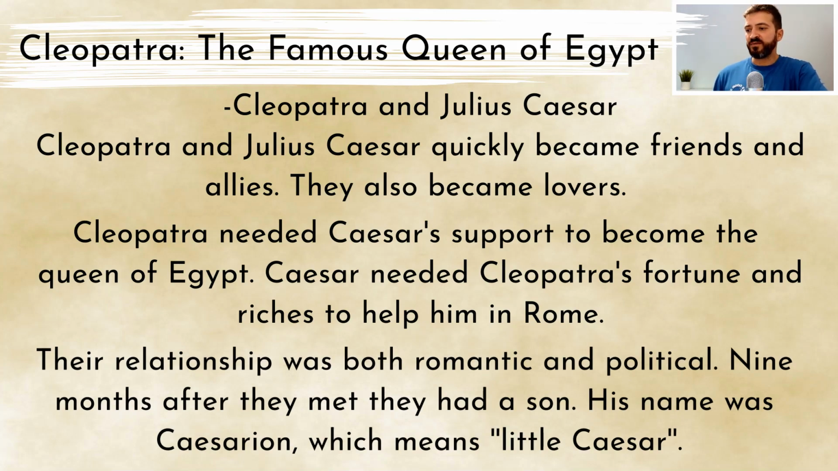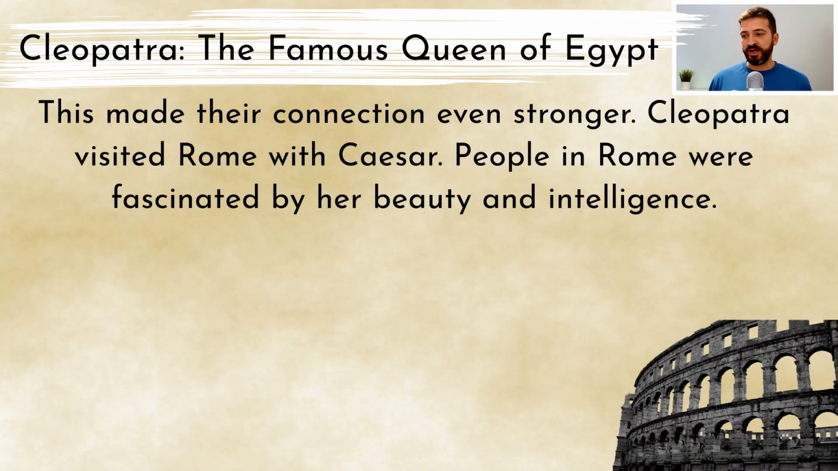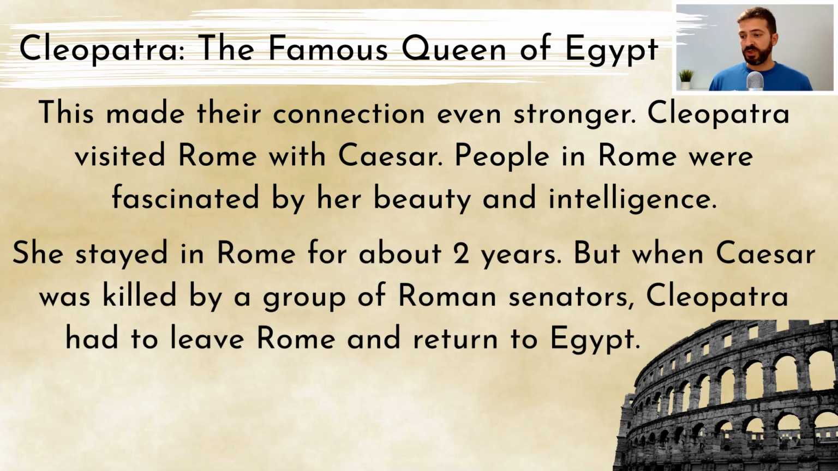9 months after they met, they had a son. His name was Caesarion, which means Little Caesar. This made their connection even stronger. Cleopatra visited Rome with Caesar. People in Rome were fascinated by her beauty and intelligence. She stayed in Rome for about 2 years.